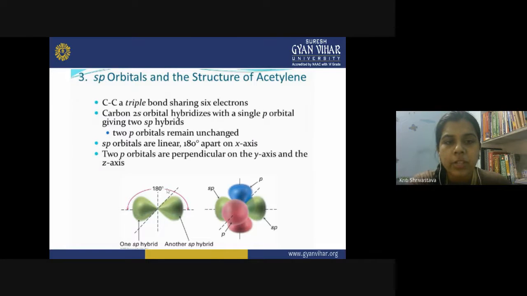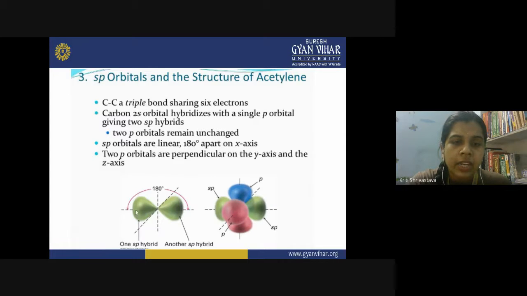Now sp hybridization, we can see in the structure of acetylene, and in acetylene there is a triple bond, carbon triple bond carbon, so HC≡CH. So here there is sp hybridization, one s and one p orbital undergo hybridization to form two sp hybrid orbitals. The remaining 2p orbitals remain unchanged. So you can see here, these are sp hybrid orbitals on the carbon atom.